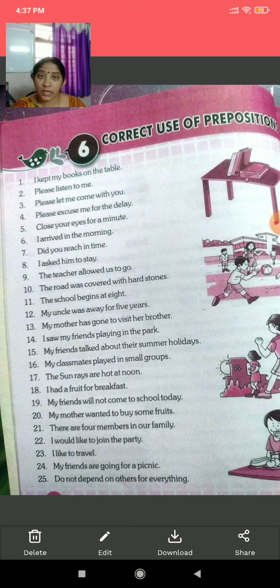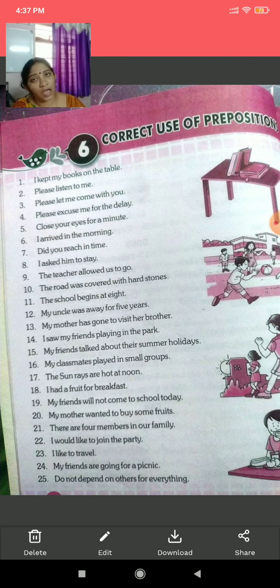Today we will study correct use of prepositions. What is a preposition, children? There are some words, children, which we should use at the correct place between two nouns, two pronouns, two verbs.